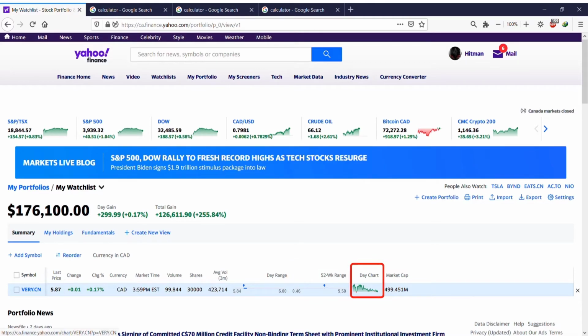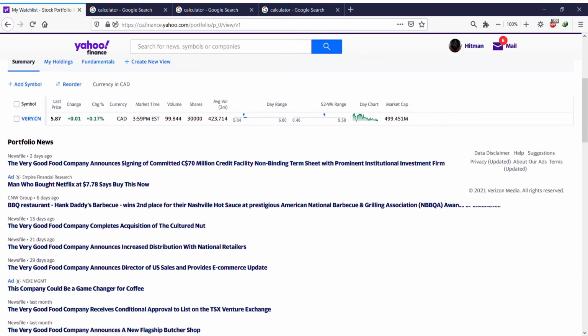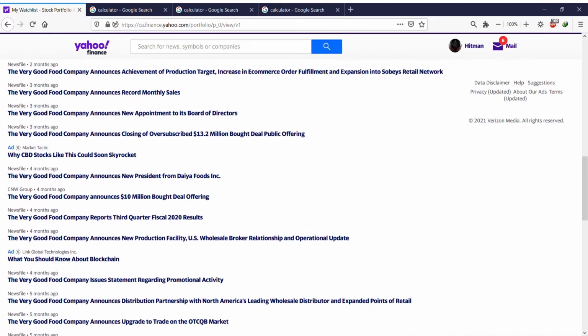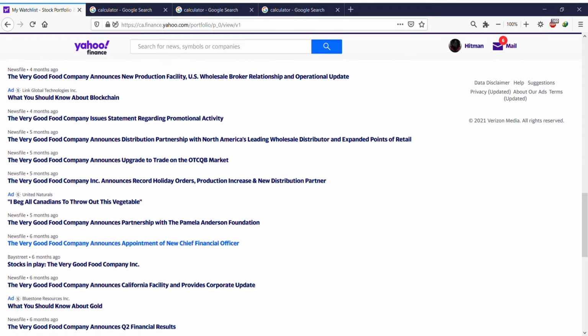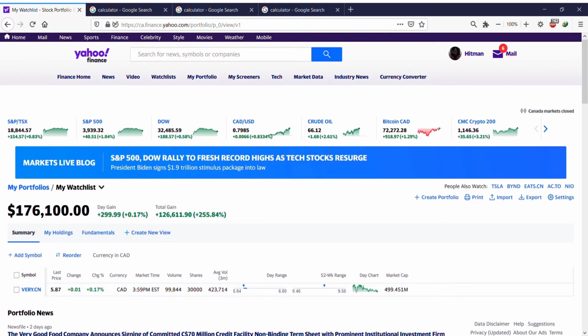Day chart shows you a mini chart, and market cap. Market cap, as I said, is the value of all outstanding shares of a company. Based on your portfolio, just because I have one stock in my portfolio, it shows the news about your portfolio, only about the Very Good Food company. But if I had more stocks, it would be showing news from other companies as well.